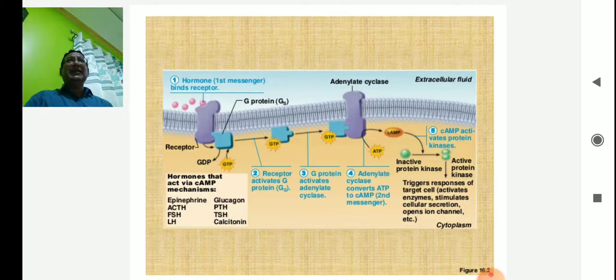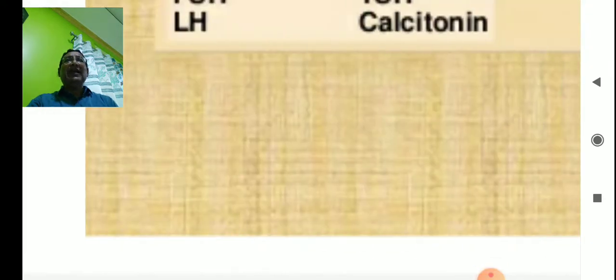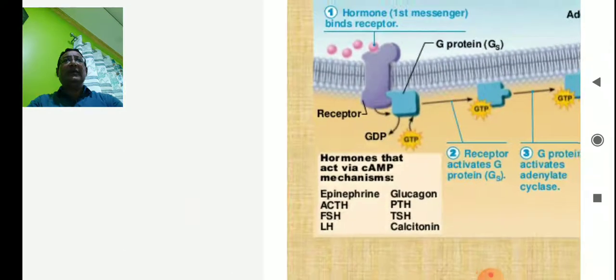Okay, so this is the schematic diagram. Here all the units, alpha, beta, and gamma, are not shown. It is very difficult. Only one unit has been shown, that is the alpha unit. The beta gamma will be separated and will bind to another G protein, so that another G protein remains in its inactive state. Now with the help of this second messenger, hormones that act by this cyclic AMP mechanism, epinephrine, glucagon, ACTH, PTH, FSH, TSH, LH, and calcitonin, are transmitted and perform their activities.